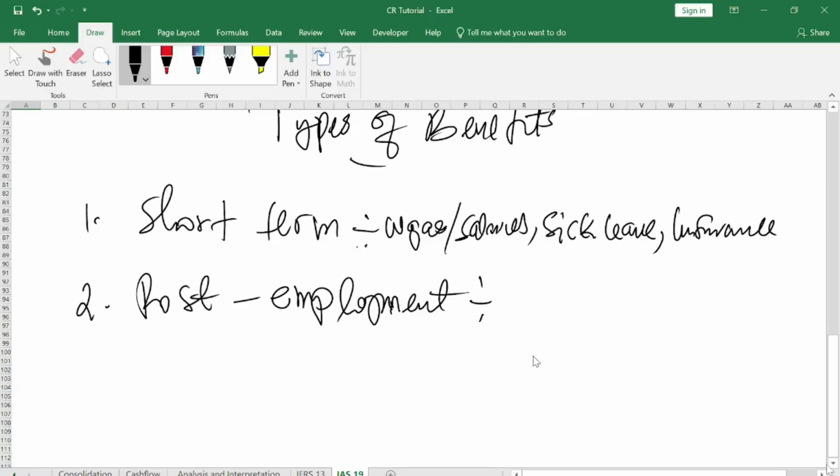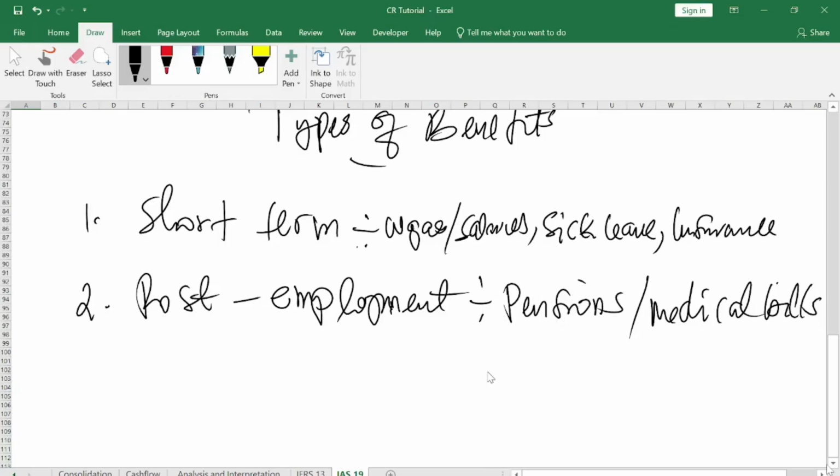Now we have post employment benefit that someone will enjoy. The post employment benefits are your pension that you receive at the end of your service. And maybe in some organization, after you retire, they can continue to pay your medical bills for up to 5 years, because I know some company like that. When you retire, they continue to take care of your medical bills for I think 5 or 10 years after you retire. So these are types of benefit, and these are what you enjoy from them.